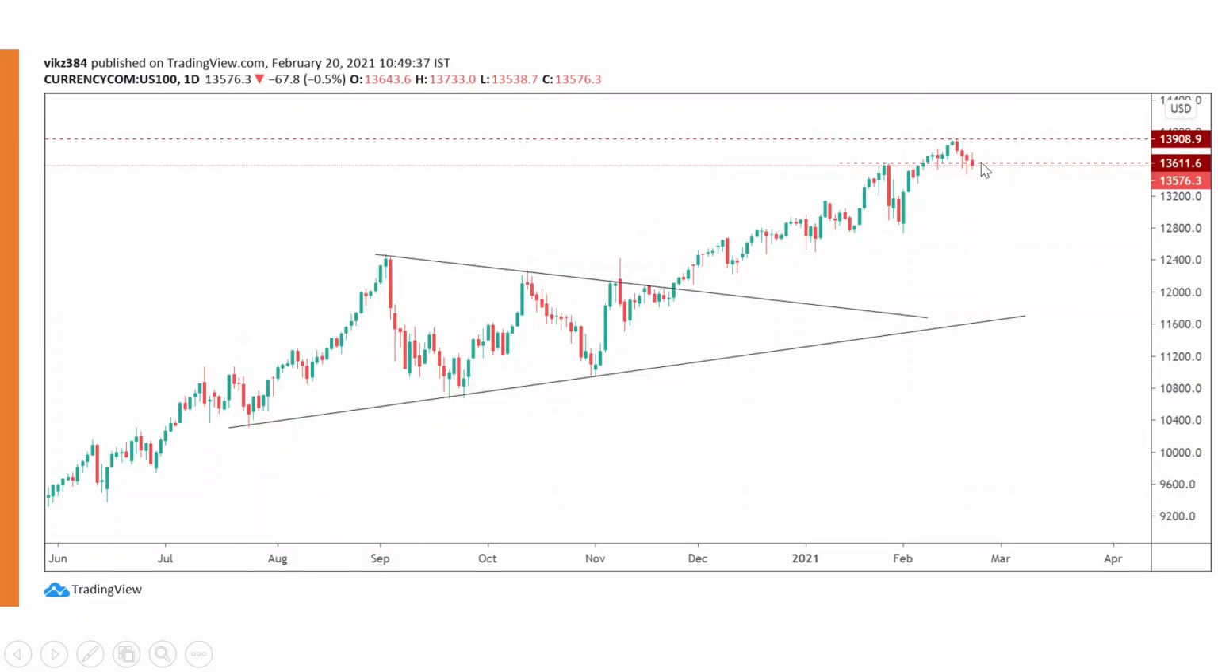This is a chart of Nasdaq. If you see, we discussed that the target for Nasdaq was 13908. The high made was exactly 13908, and then it started retracing. However, if you see, there are small wicks here, and people are not really willing to sell. Hence, this could be a normal correction and the uptrend can resume from here.